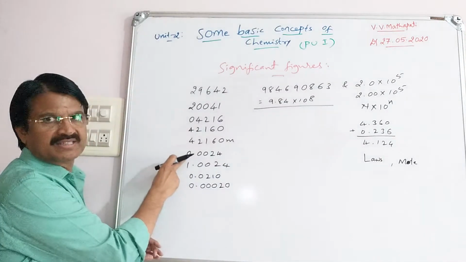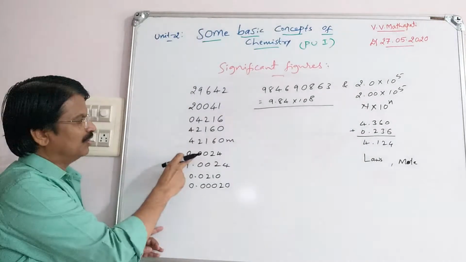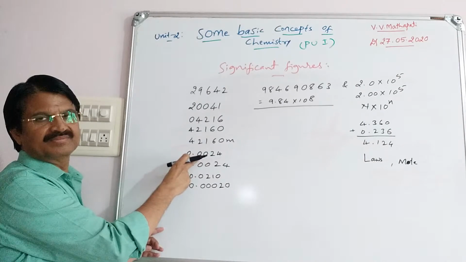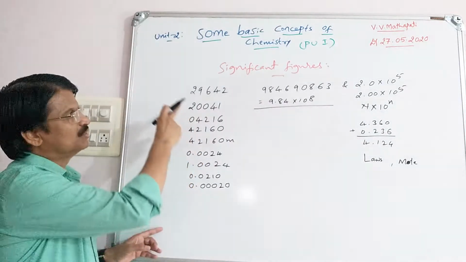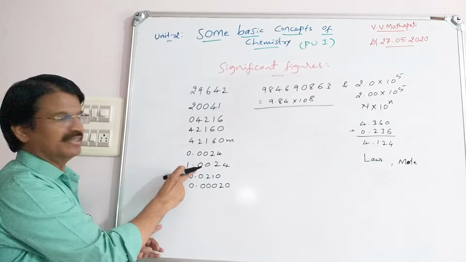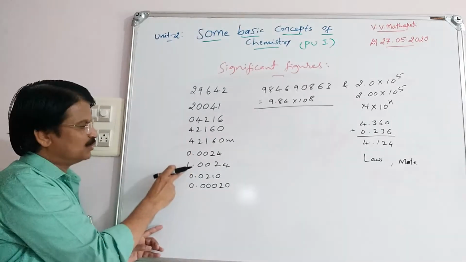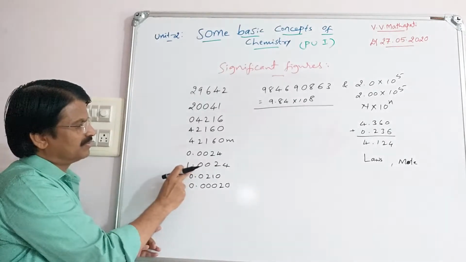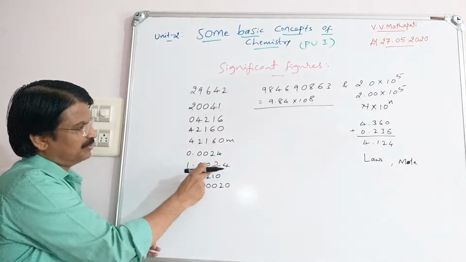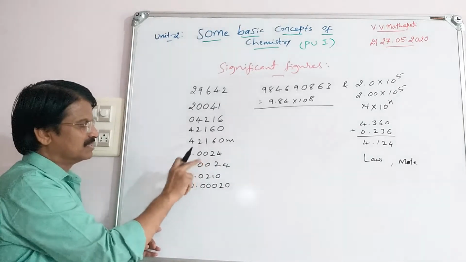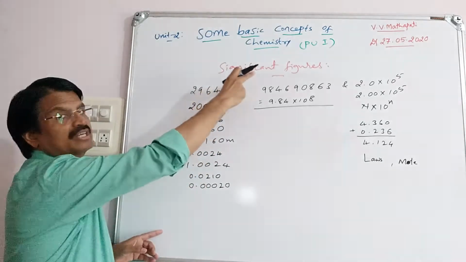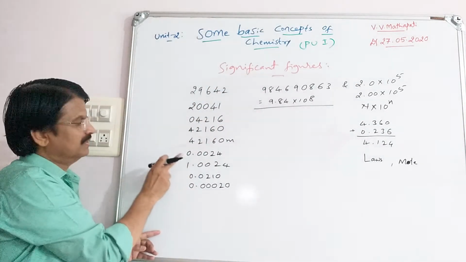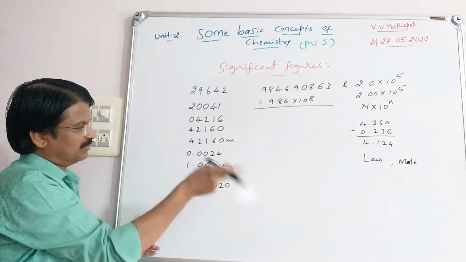Next, if the value is less than 1, that is 0 point, after the decimal point and before the non-zero, if zeros are present, then they are not considered significant figures. But if the number is more than 1, that is 1, 2, 3, 4, any number, then 0.00, meaning after the decimal point 00, before the non-zero, these are considered significant figures because the value is not less than 1; it is equal to or more than 1.